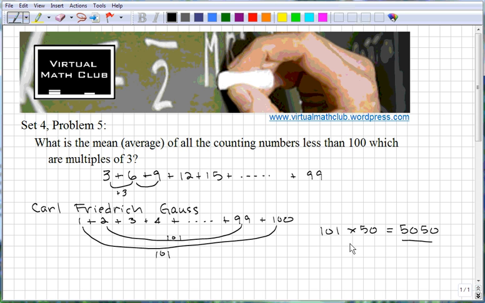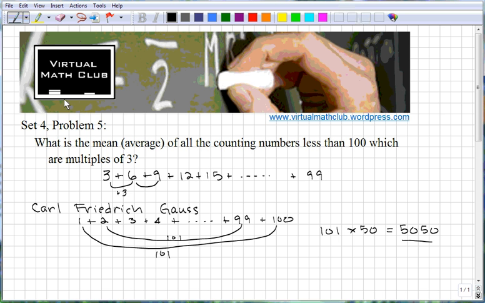But that's my long hint to you, that you may be able to find a similar pattern that Gauss did for this set of numbers. See if you can use that information to solve this problem where we have to add up all of the multiples of 3 from 3 up to 99. And don't forget, too, that we're taking the average, so we have to divide by the number of numbers as well. So there's my hint.